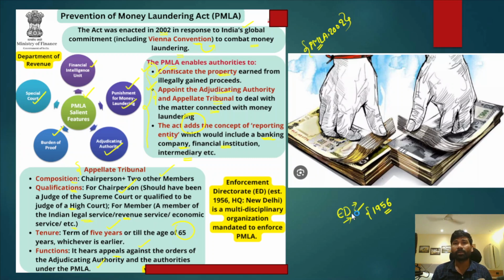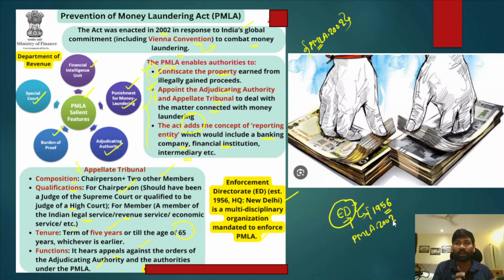This is incorrect, because ED was established in 1956 with its headquarters in New Delhi, and it is a multidisciplinary organization mandated to enforce the Prevention of Money Laundering Act 2002.